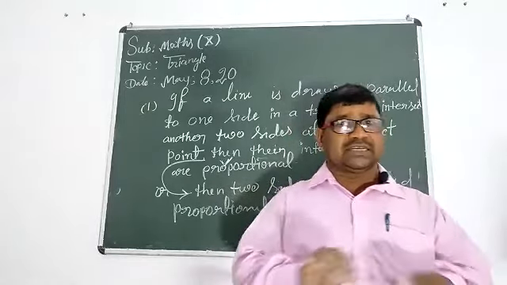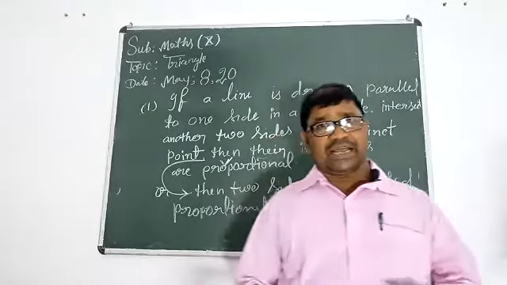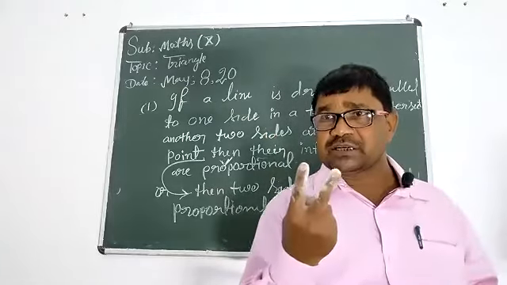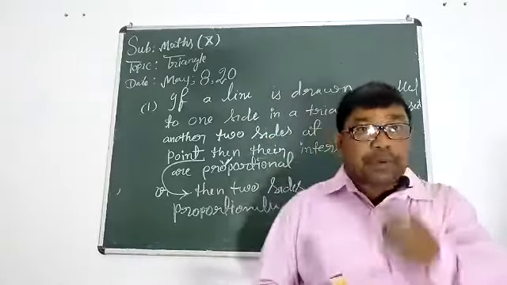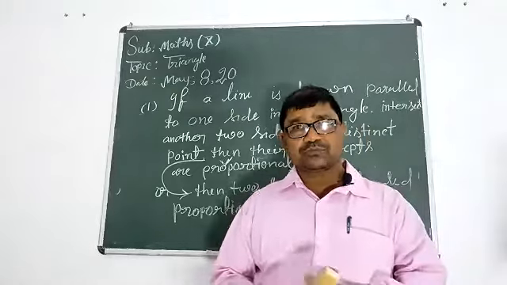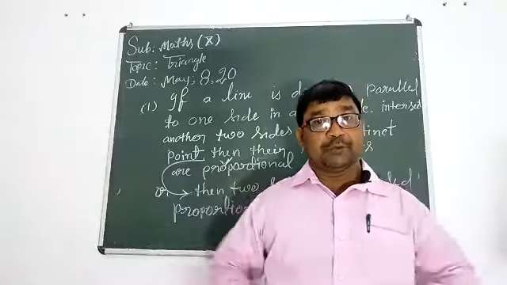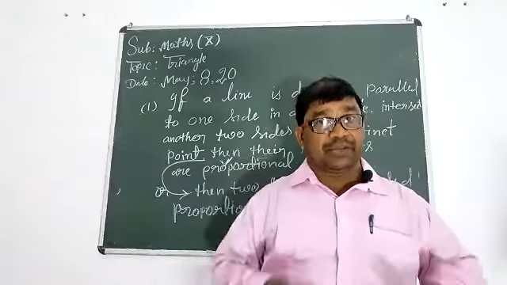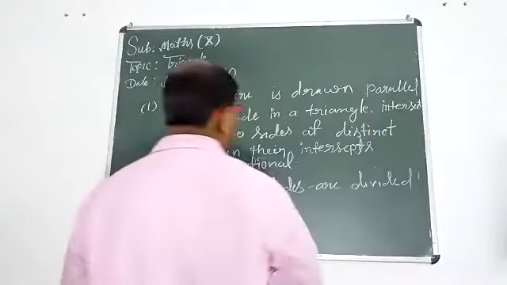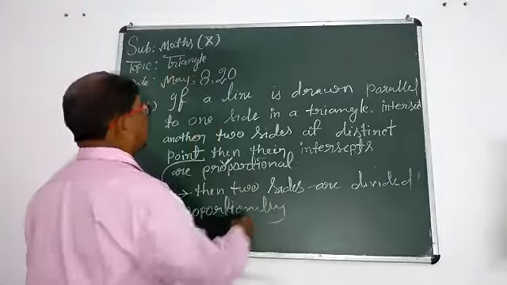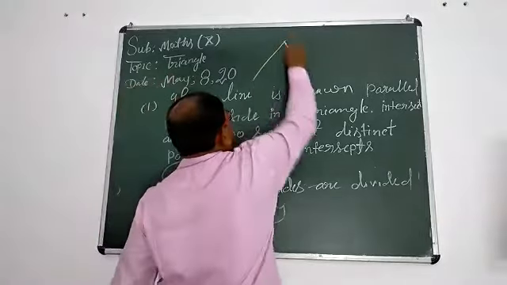If one side is intersected, you get 2 parts of that side and 2 parts of the second side. They are called intercepts and they will be proportional. I am drawing a diagram here. You can check. Suppose that this is a triangle.